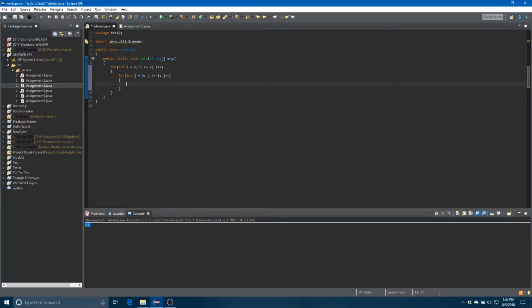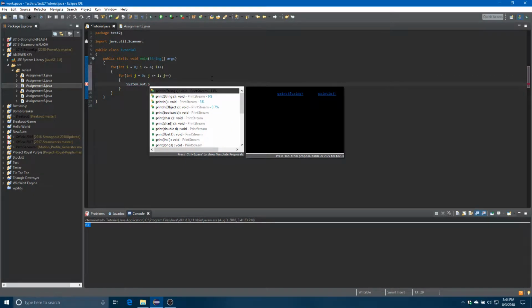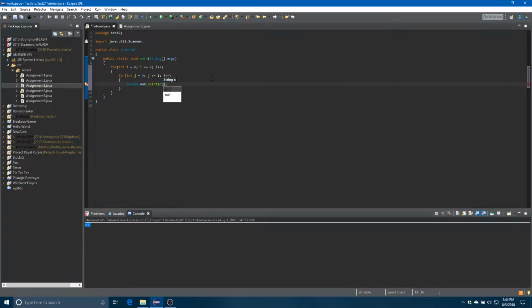So now we have this. What are we gonna do with it? Let's print out some stars, because that's kind of the thing that I did when we started out in my computer science class. We just did that. Okay, but we don't want to print line. We want to just print. Okay, and then in this one, let's just print line.